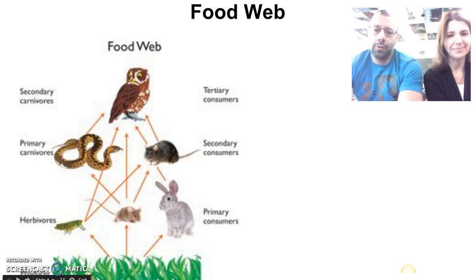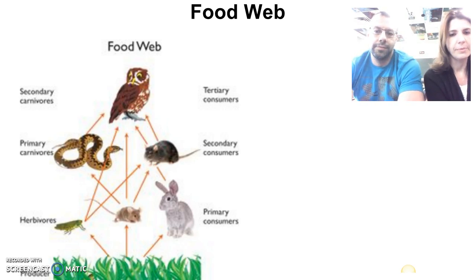All right, so what we want to do today is go over a really quick review of the food web and how it's actually arranged. In the food web here, we're going to see that the grasses on the bottom are going to be our producers. They're going to have the start of the energy within the ecosystem. As we start moving up, they're going to jump to our primary consumers. The energy then would flow to our secondary consumers, and then finally to our tertiary consumers up toward the top of the food web.